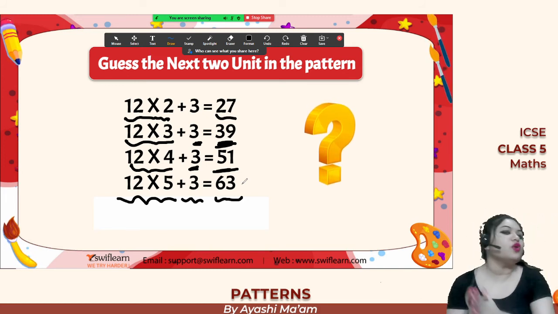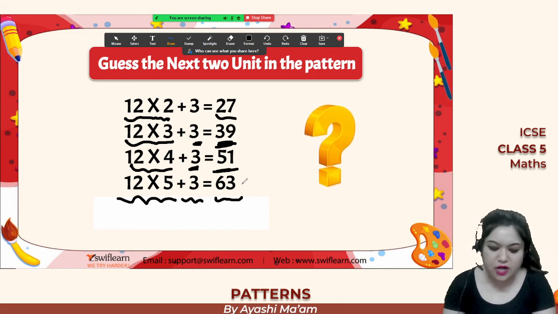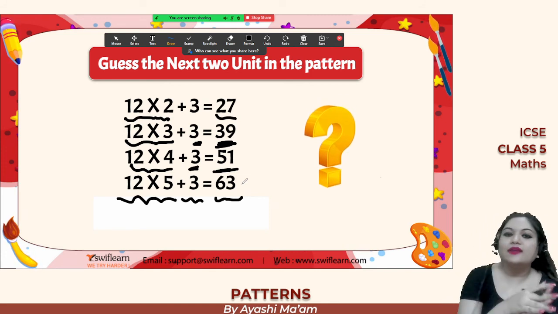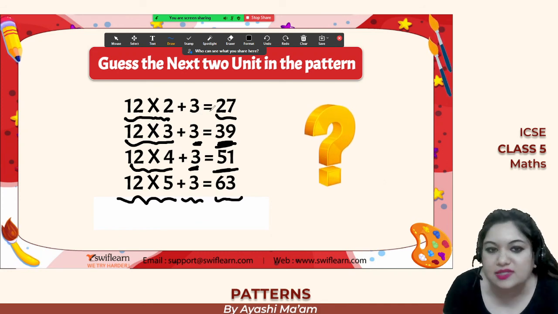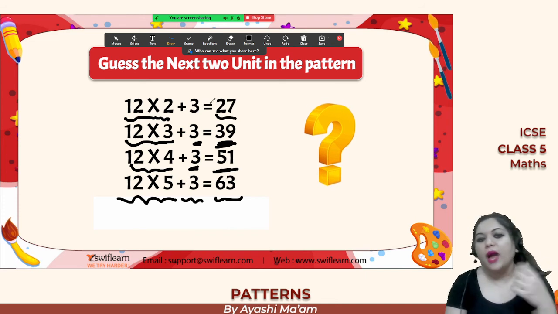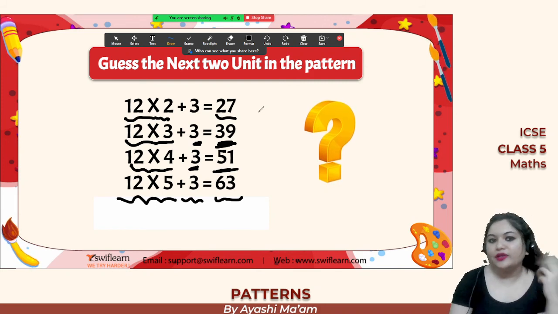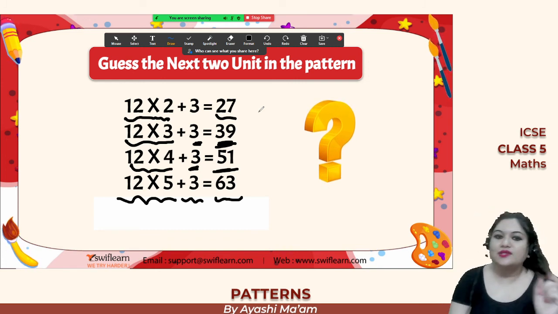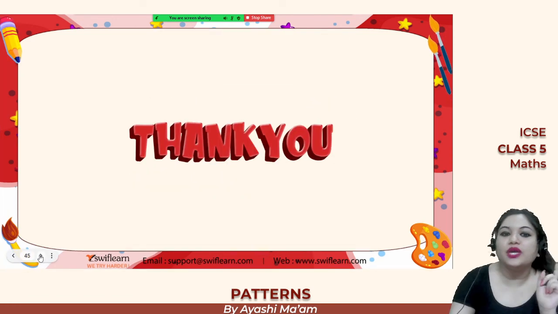I'll keep this for your homework. Okay, try to observe the pattern and try to find out the answer, and tell me your answers in the comment section below. I'll reply in the comment section below if your answer is correct. So try to find out, because I've already done a lot of examples with you. So try to observe the pattern and try to find out what can be the answer. Okay. I can already see it. So I hope that you will also be able to see it. So try to do it yourself. All right. This is going to be your homework.